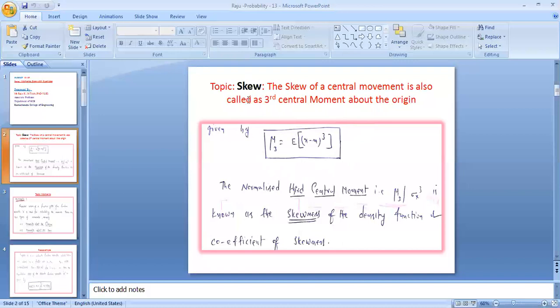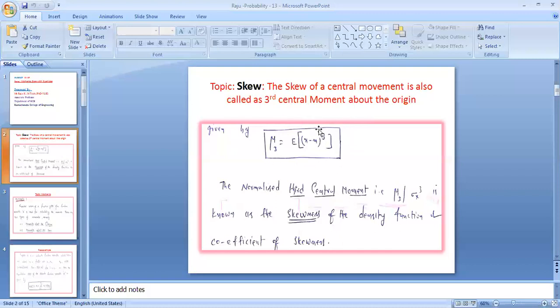Then the third one: now we are discussing skew. Skew means the third central moment. It is a third moment, and the third central moment is also called skew. Skew is denoted by mu3 equal to E of (x minus m) whole cube. So this is the third moment.